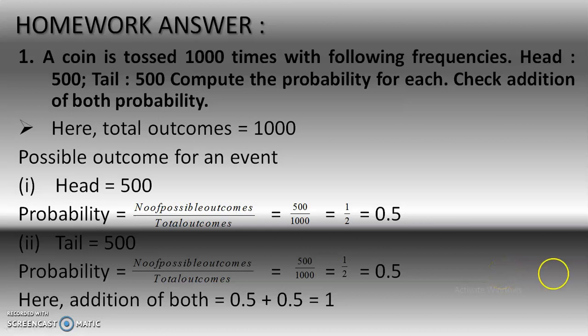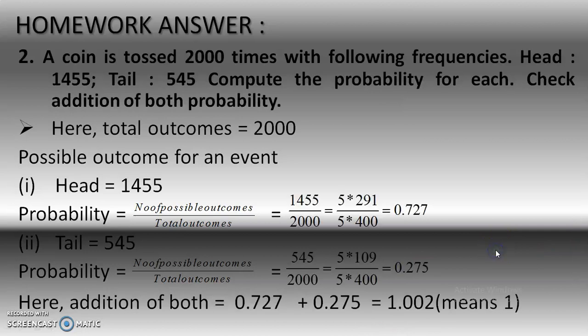Second question. A coin is tossed 2000 times. Means total outcomes 2000. And for head, possible outcome is 1455. And for tail, possible outcome is 545. Compute the probability for each. So, probability equals number of possible outcomes divided by total outcomes.